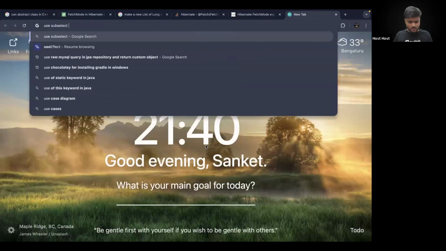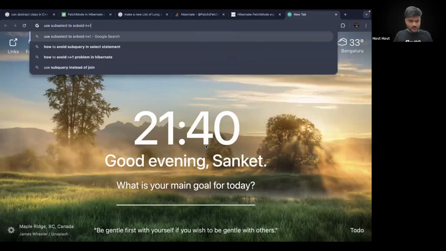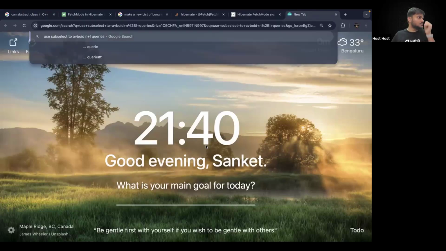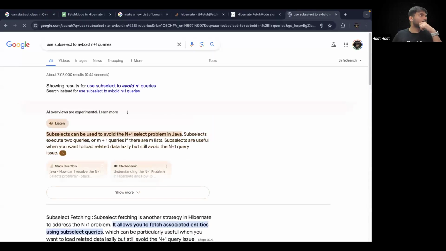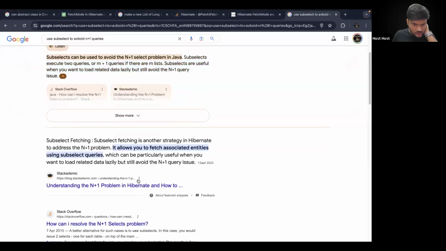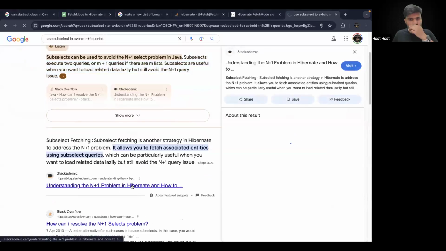Use subselect to avoid N+1 queries. You can see subselect can be used to avoid N+1 problem in Java. Okay, let's open this.